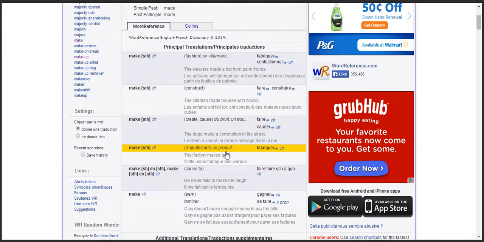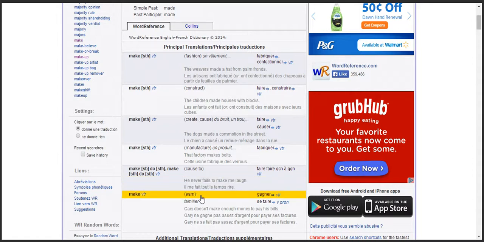Make here is to manufacture, for example, a product. Again, very similar to making a piece of clothing, and we see we have fabriquer twice, and we've already ruled that out. It's very literal. We have to make as in to cause to. He never fails to make me laugh. Here, that's very similar to make in the example, the dog made a sound. He makes me laugh. It's a bit literal, meaning to produce an effect.